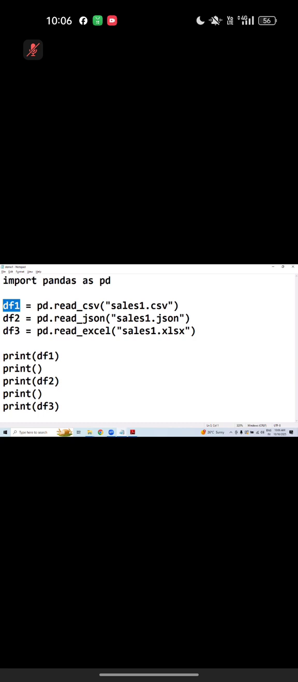Directly don't learn data science. Machine learning, deep learning, these are all very easy if you know Python. If you don't know Python, it's like a nightmare actually.